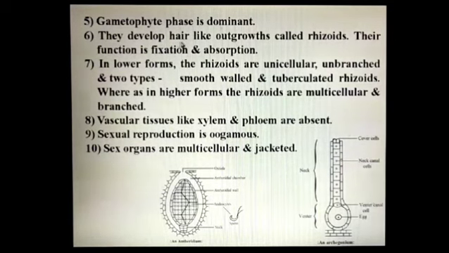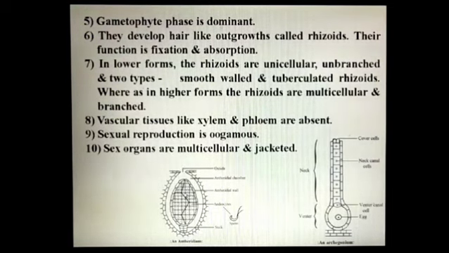Bryophytes develop hair-like outgrowths called rhizoids. The function of the rhizoid is fixation and absorption. In lower forms, the rhizoids are unicellular, unbranched, and of two types, such as smooth-walled rhizoids and tuberculated rhizoids. Whereas in higher forms, for example, mosses, the rhizoids are multicellular and branched. In Bryophyta, vascular tissues, for example, xylem and phloem, are absent. Sexual reproduction is oogamous.